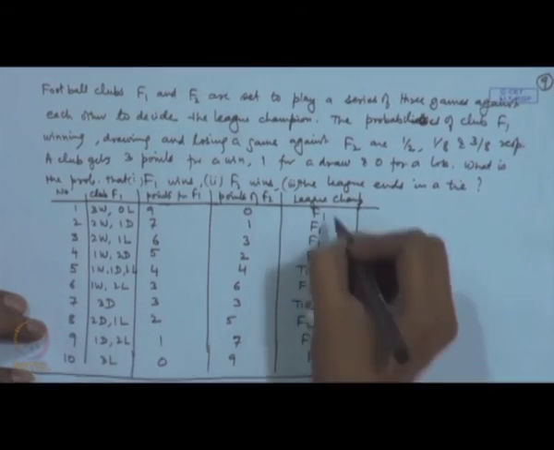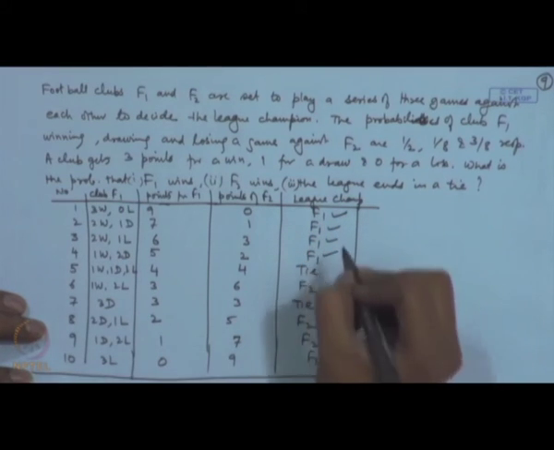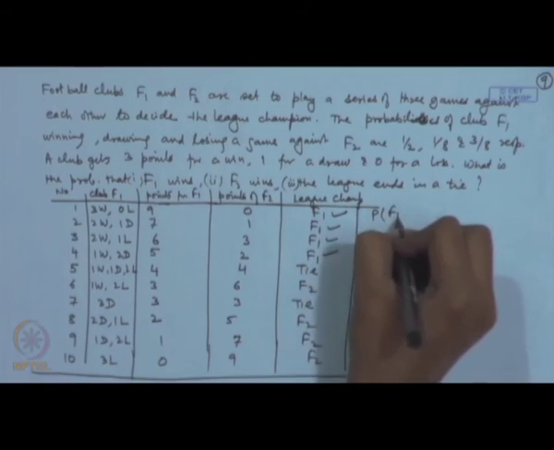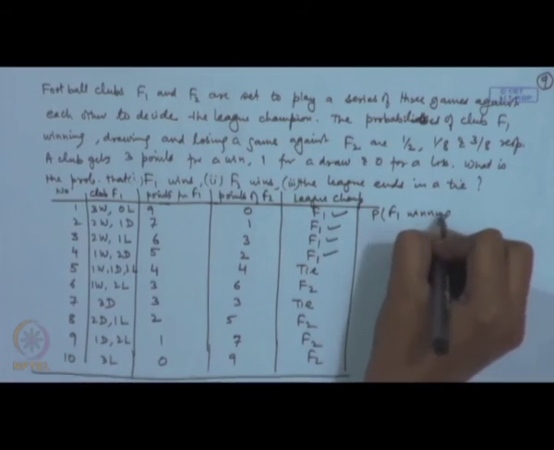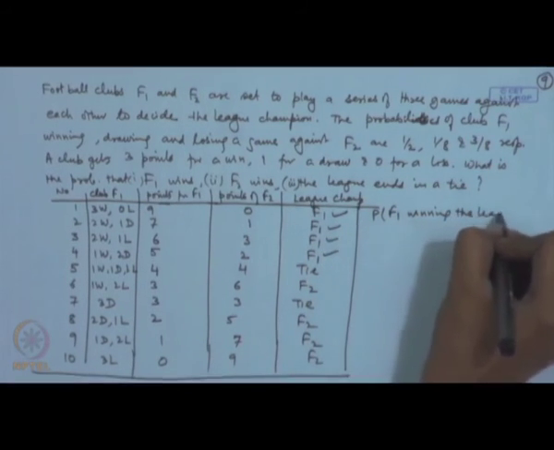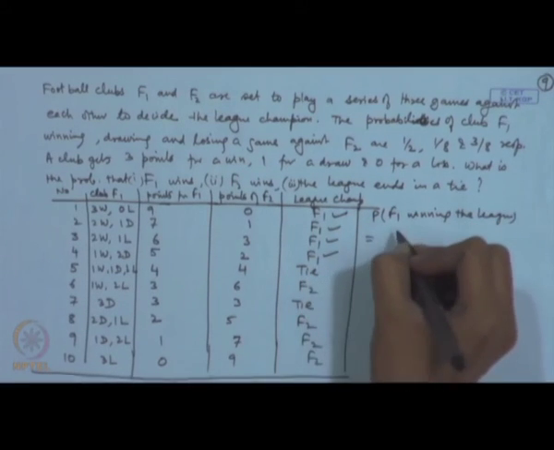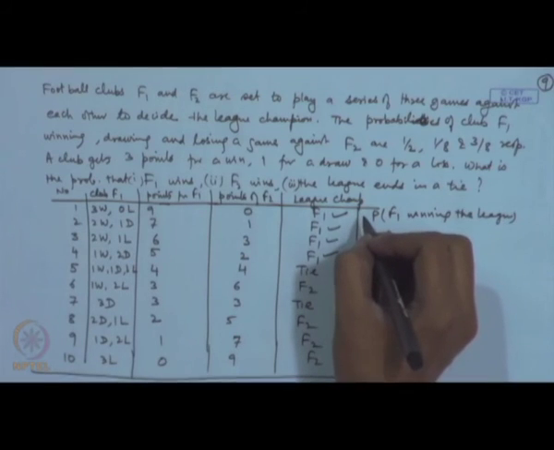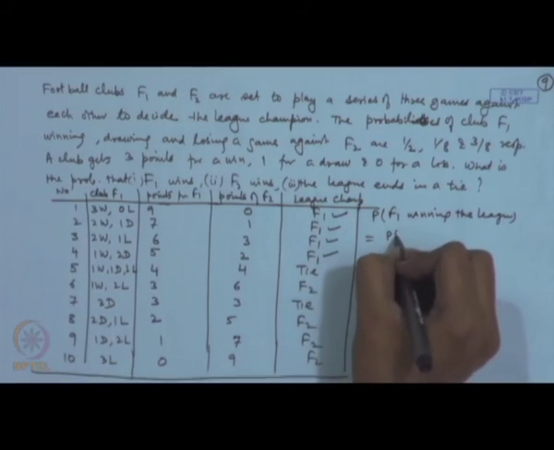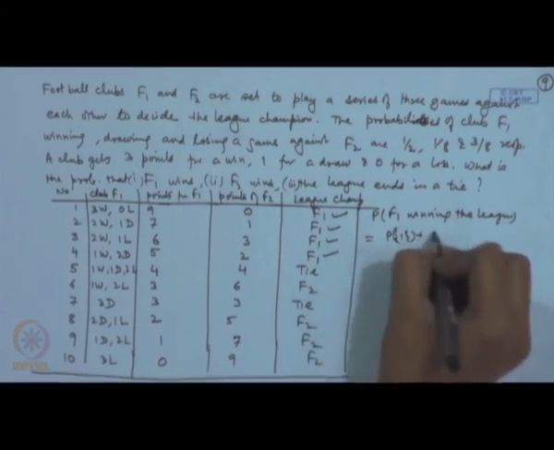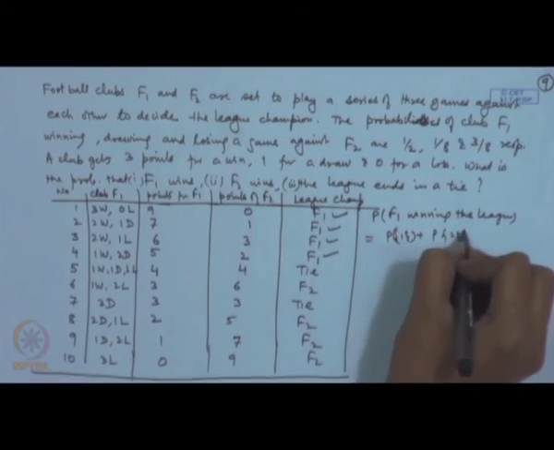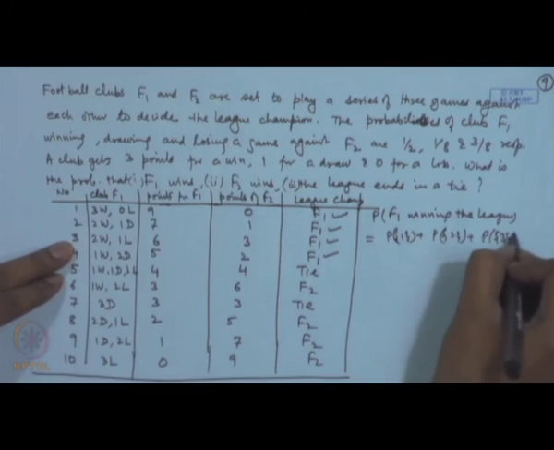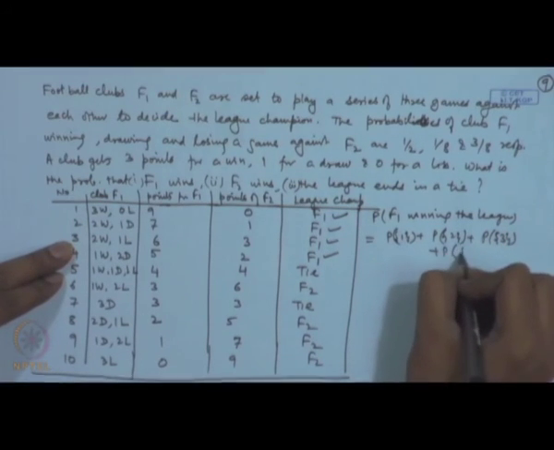For F1 winning the league, you have these cases. What are the probabilities here? Probability of F1 winning the league, that is equal to probability of these 1, 2, 3, 4 possibilities, probability of 1, probability of 2, probability of event 3 and probability of event 4.